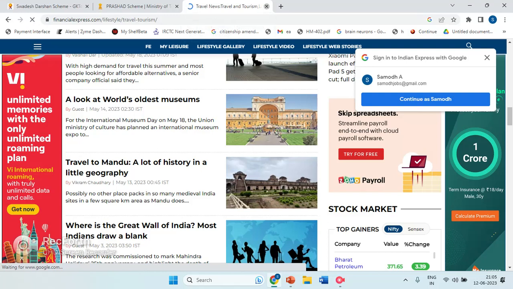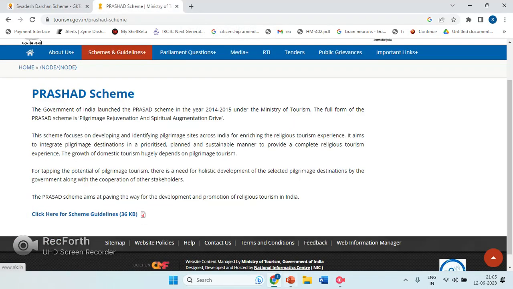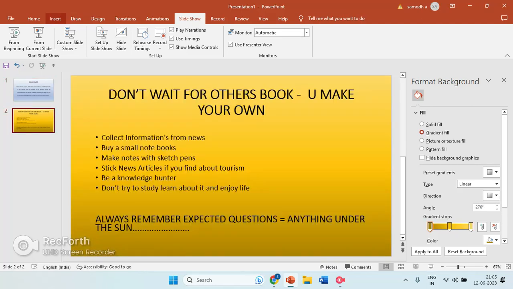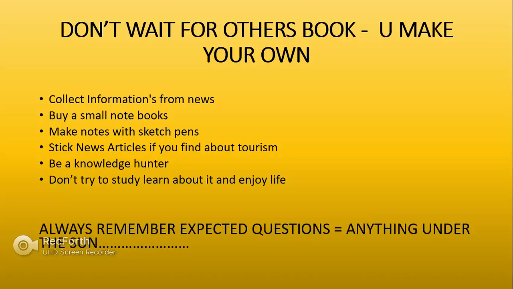So these are some of the things I wanted to show you. I have already shown about it, and I wanted to end with a small topic: don't wait for others' books. You make your own. My dear students, fellow readers, there is no such book for one to study. You want a book that will satisfy your needs. I don't think there's a book like that anywhere.